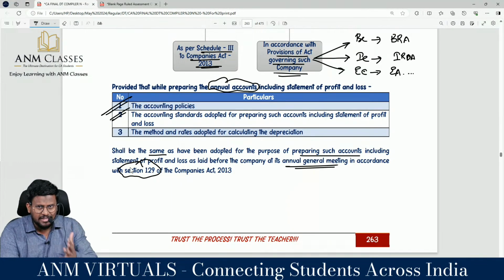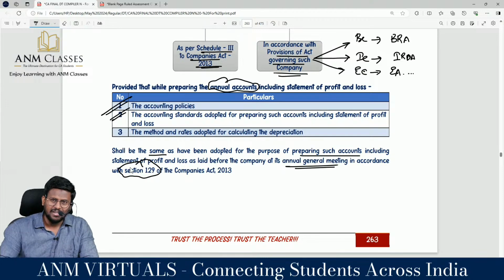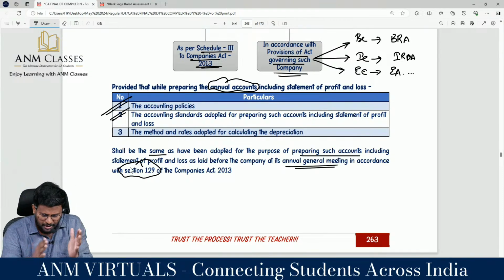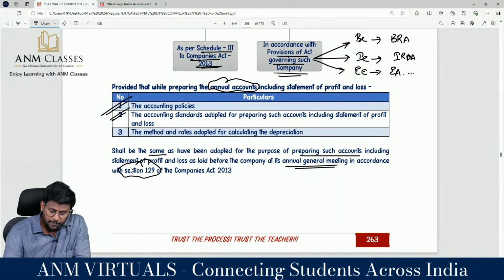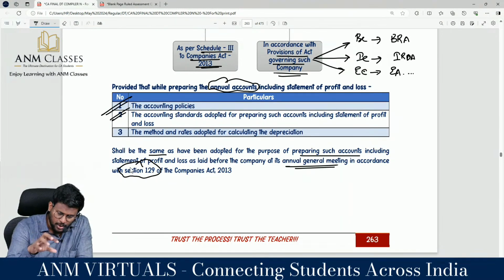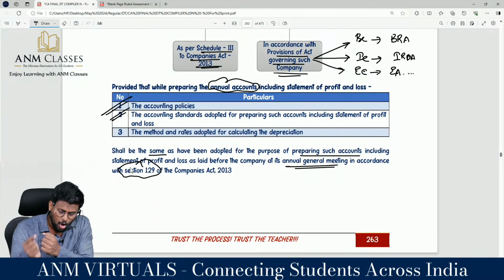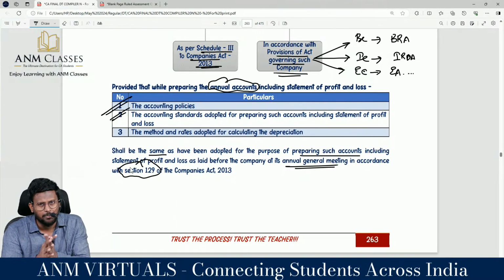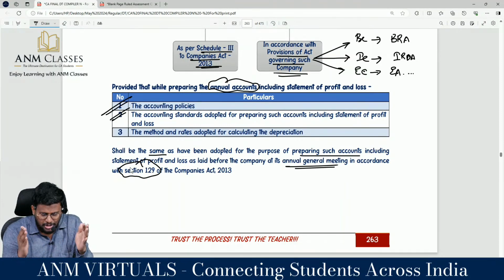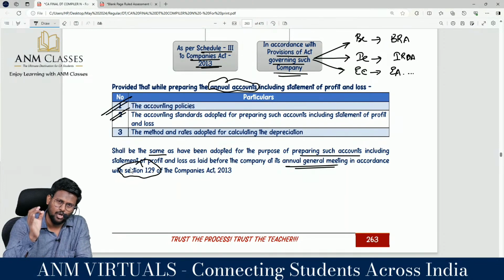So what they are saying in the proviso is, when that company is preparing the P&L account, whether as per Schedule 3 or the applicable financial reporting framework, the accounting policies you adopted when you prepare the P&L, accounting standards, or the methods and rates adopted for calculating depreciation should be the same as mentioned in section 129 of the Companies Act, my dear lovable students.